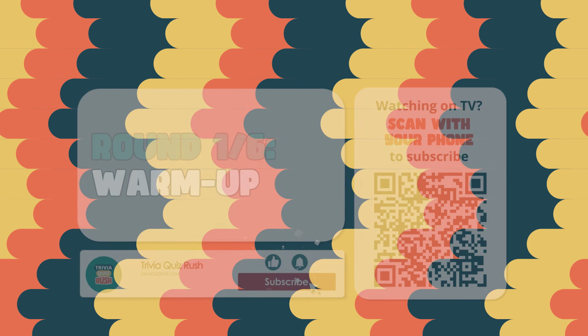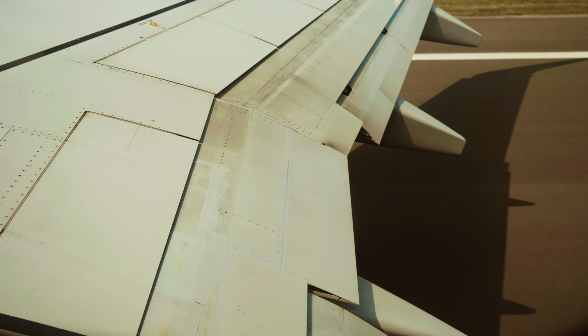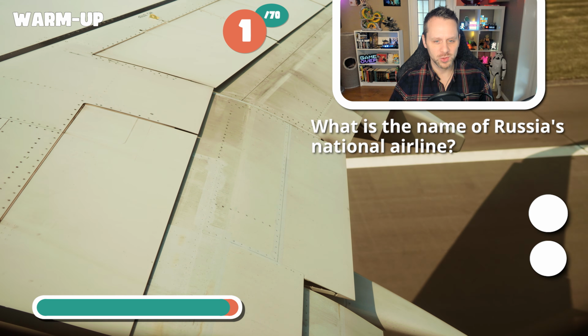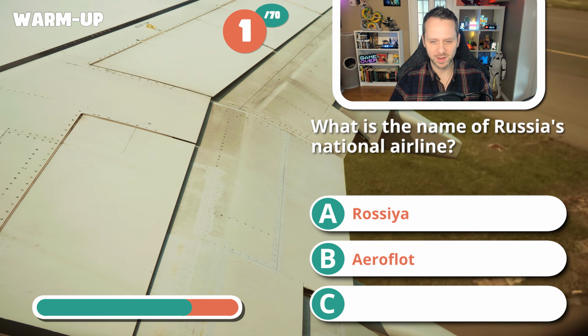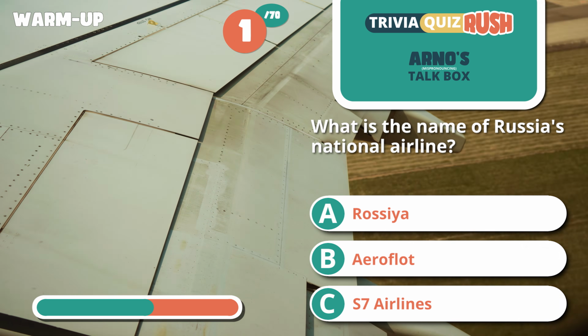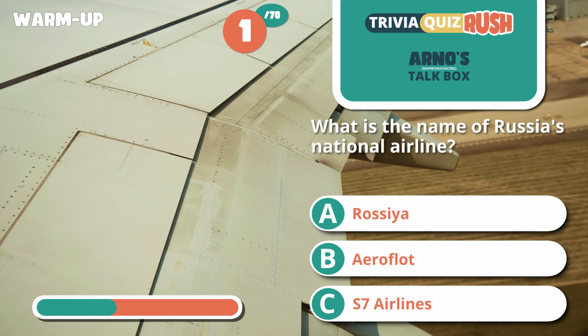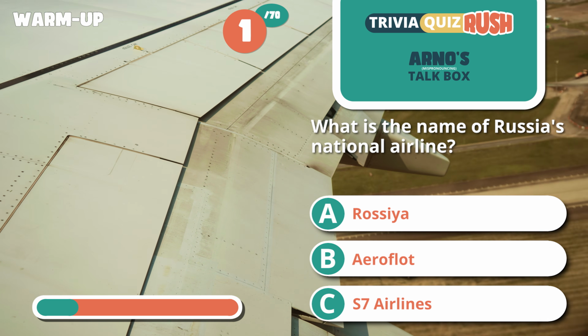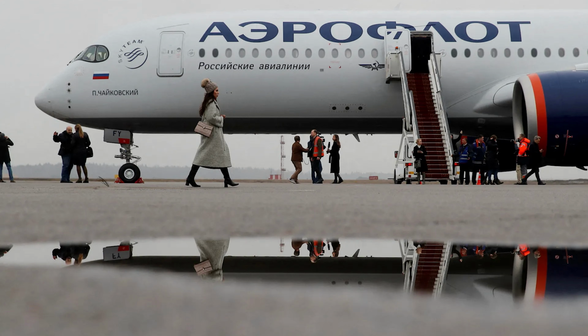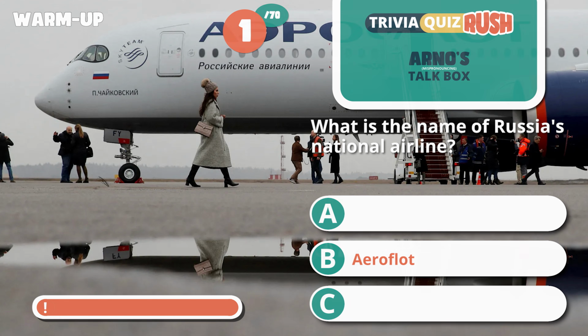And we're starting with a warm-up round. First question, what is the name of Russia's national airline? Is this Rossiya, Aeroflot or S7 Airlines? And the answer is Aeroflot.